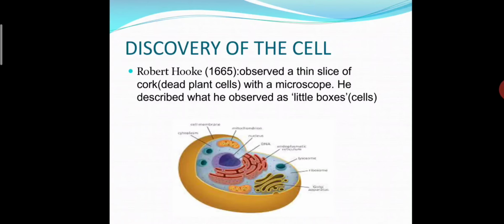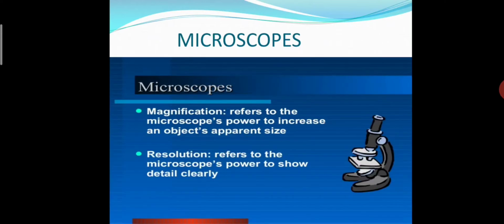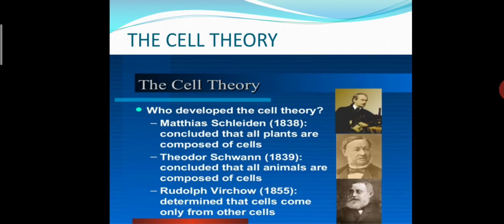See students, this is our discovery of the cell. We all know that Robert Hooke had observed the cell. After that we learned who was the first person to observe a living cell, that was Antoine Leeuwenhoek. Then we learned about the microscope and how we see the smallest cells. After this, we learned about the cell theory and who discovered it: Matthias Schleiden, Schwann and Virchow, three German scientists who discovered our cell theory.